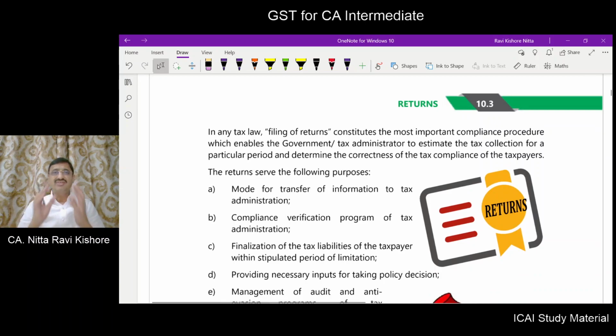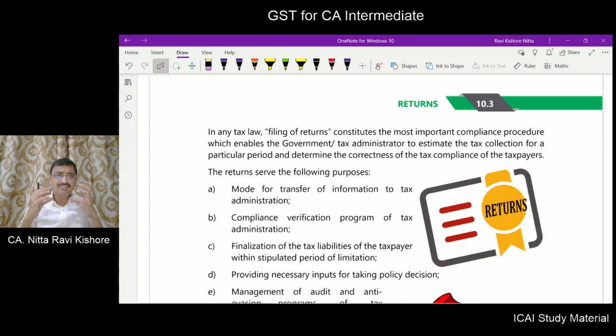Now, filing of returns is a very important compliance procedure. The filing of returns will enable the tax administration to estimate the tax collection for a particular period, and also it will enable the tax administration to examine whether correct tax has been paid by the taxpayer or not.